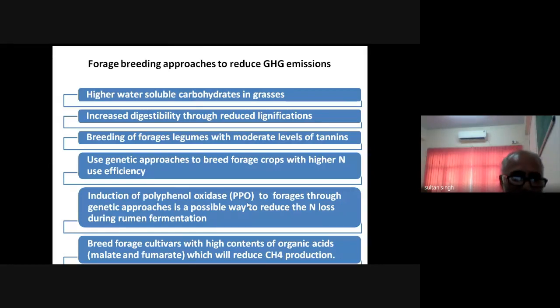Then the last point is the breeding of the forage crops which have hyaluronic acids. There are many studies in the developed world where they are increasing the malate, fumarate, and propionate concentration in case of the fodders. If our breeders can develop some such varieties which are rich in malate and fumarate, in that case the production of the methane will be less. If any particular fodder is rich in the malate and fumarate, then definitely by feeding that particular feed and fodder, the methane production will be less.